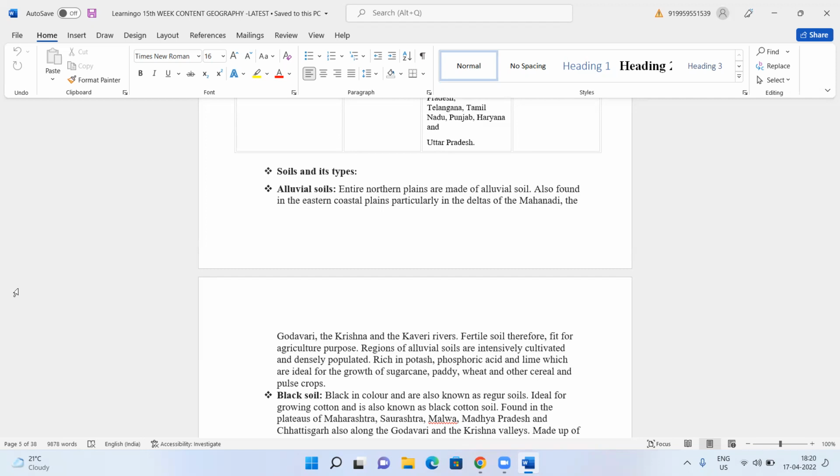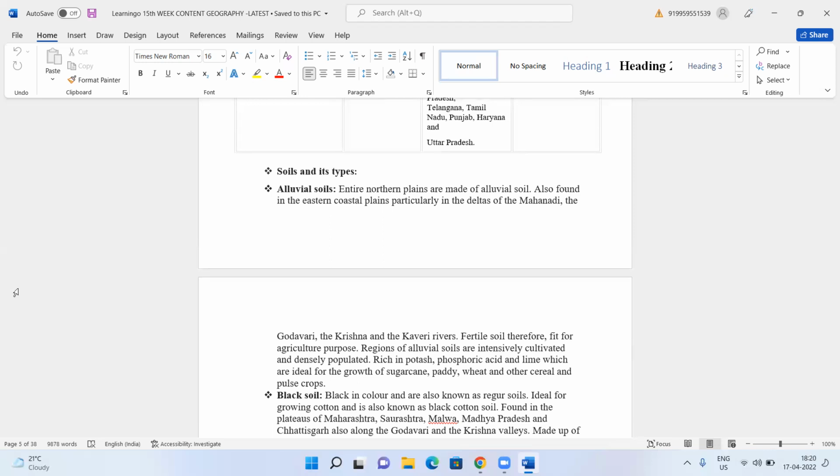This we have done in physical features also, that is the formation of the Indo-Gangetic plain because of the interplay of what three rivers? The Indo-Gangetic plain is formed by the interplay of which three rivers? Come on. Brahmaputra, madam. Yeah, the Indus, Ganges, and the Brahmaputra. These are the three rivers by which the Indo-Gangetic plain is formed.